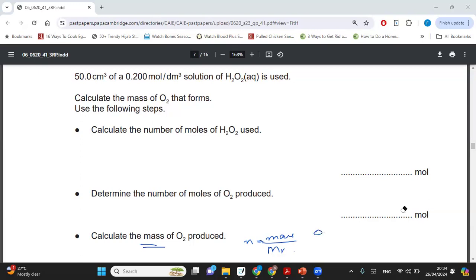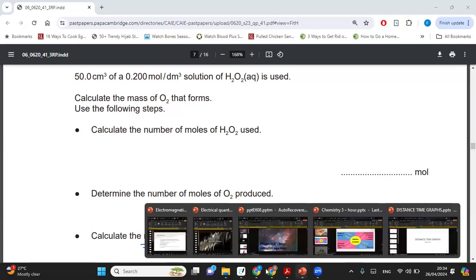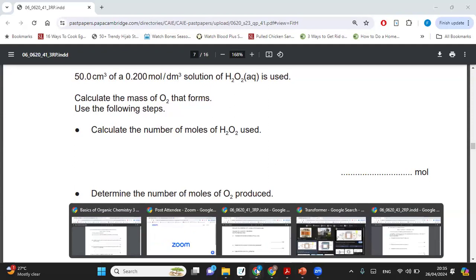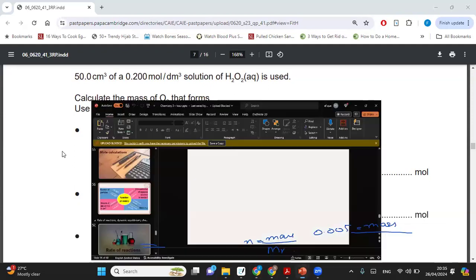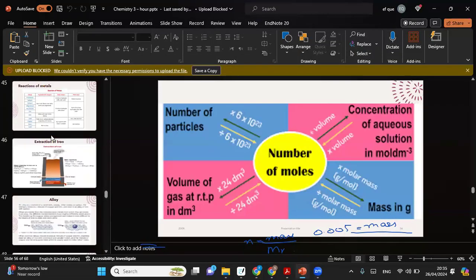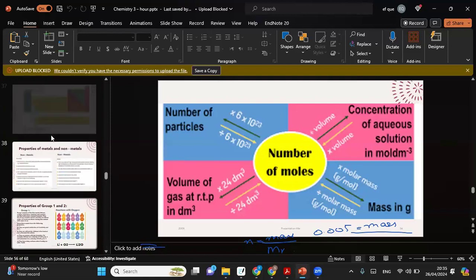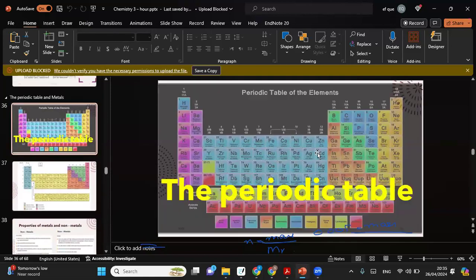The moles that we got were 0.005. Now, we don't know what the mass is. That's what they're asking us to find. What about the Mr of the compound? How do we find the Mr? You will open up your periodic table, and you are going to take a look at the mass number. The mass number for oxygen, I remember it, so I'll just tell you, is 16.